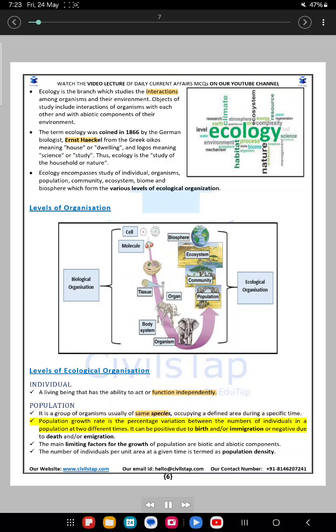Population growth rate is the percentage variation between the numbers of individuals in a population at two different times. It can be positive due to birth and/or immigration, or negative due to death and emigration. The main limiting factors for the growth of a population are biotic and abiotic components. The number of individuals per unit area at a given time is termed population density.